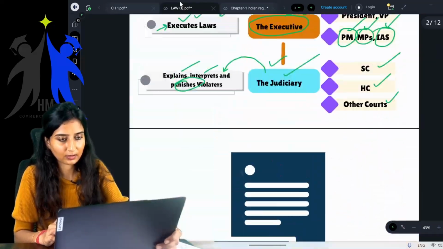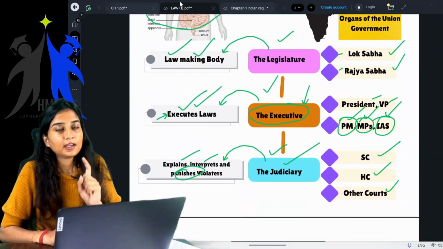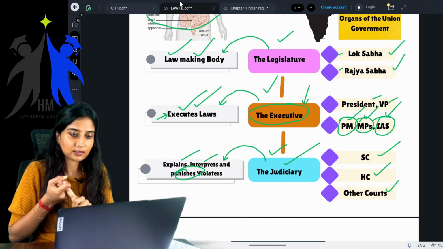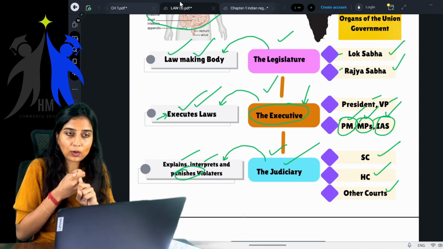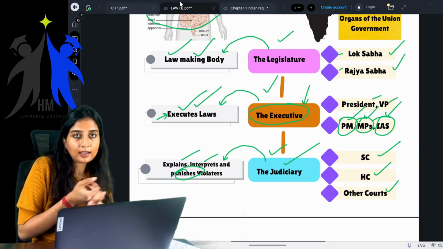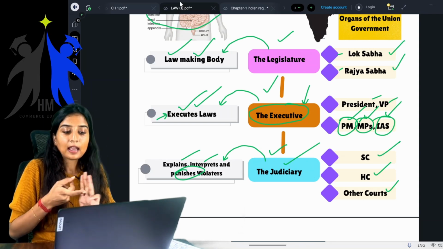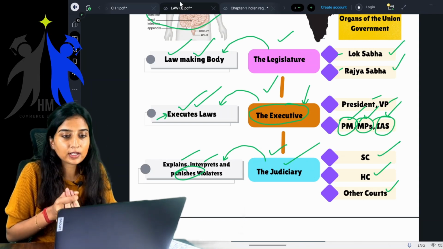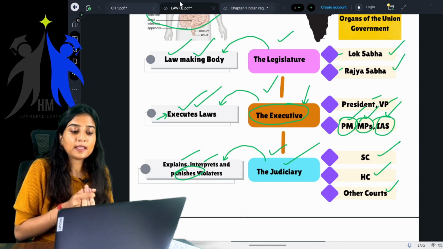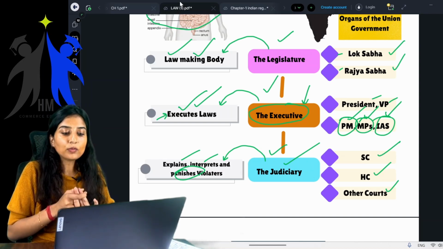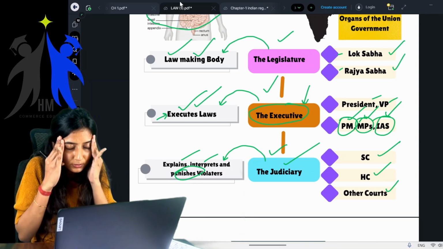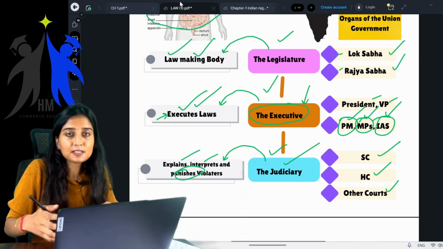Yeah, the judiciary. Now, in the Indian regulatory framework, we learnt about the legislature, how an act is passed, the lawmaking body. Next, we learnt about the executive, which basically executes the law. And now we are studying the judiciary organ of the union government. What does the judiciary organ do? It explains, interprets, and punishes the violators. Now we are studying the third organ, the judiciary. Clear?